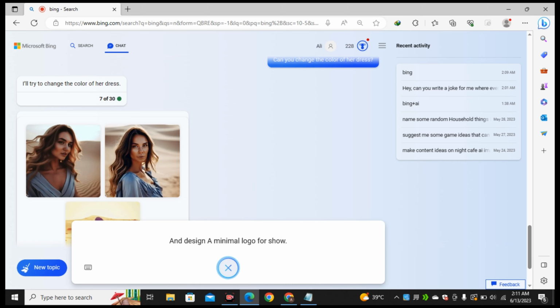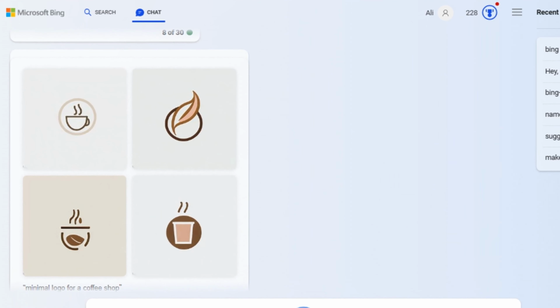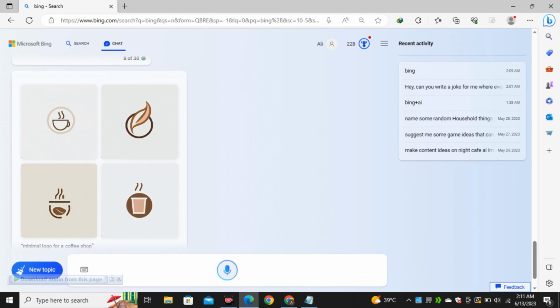Design a minimal logo for a coffee shop. I'll try to design a minimal logo for a coffee shop. And now we have a logo of a coffee shop, which is not bad actually. This is very minimalistic. So this is really fun, to generate images with voice instead of typing text. So this could turn into a voice to image generation.